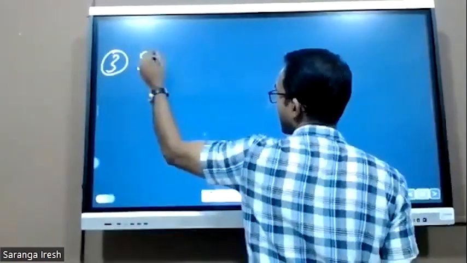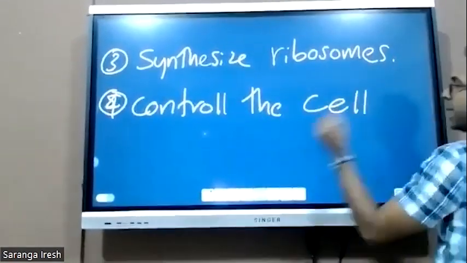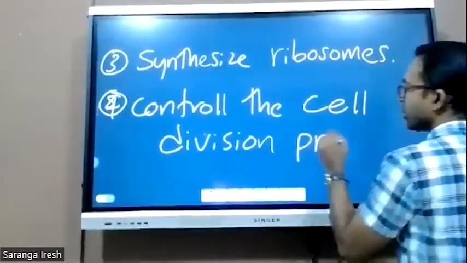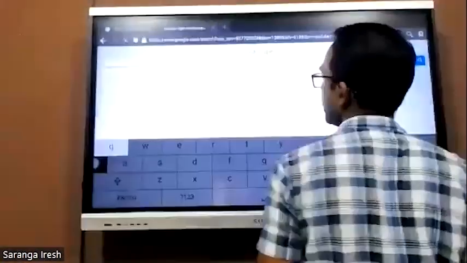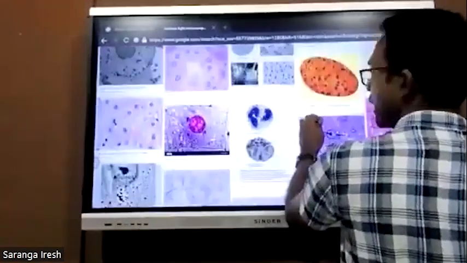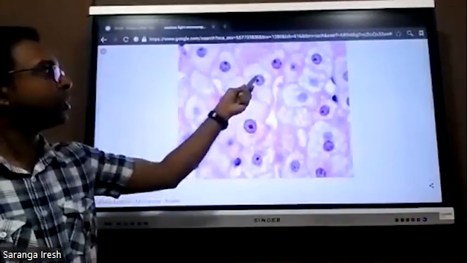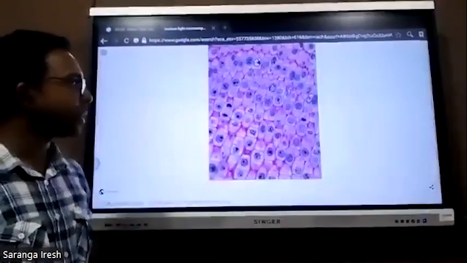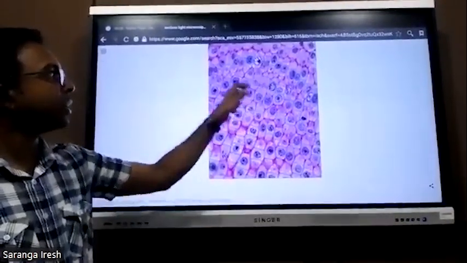Third one, synthesize ribosomes. Next one, control the cell division process. The cell has the nucleus inside it, and inside the nucleus you can see the nucleolus. When you observe the cell under a light microscope, you can see the nucleus like this: nucleus, nucleolus. This is the nucleus. Sometimes you can see DNA, the black colored parts.